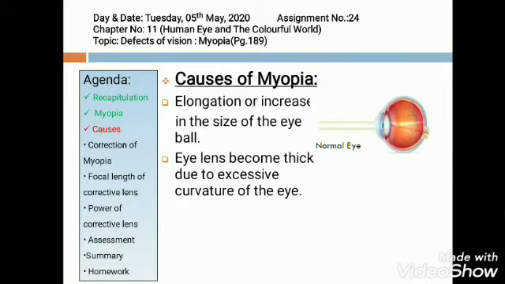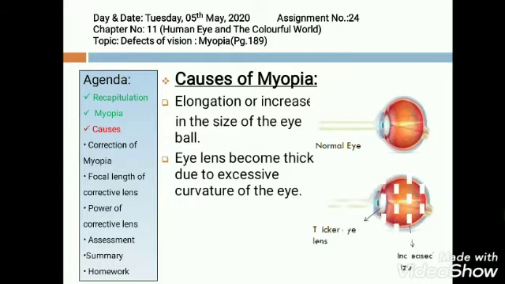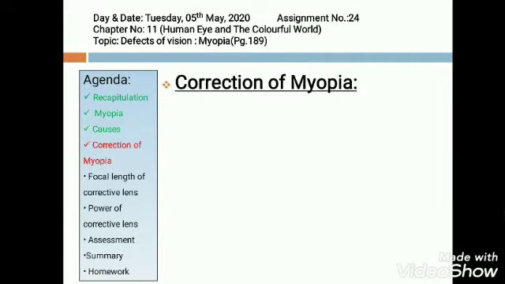And the second one is when the eye lens becomes thick due to excessive curvature. Here is the figure. You can compare both the eyes, the normal eye and a myopic eye. The size of the eyeball is increased and the eye lens becomes thicker. So these are the two causes of myopia. Now, how will you correct a myopic eye?